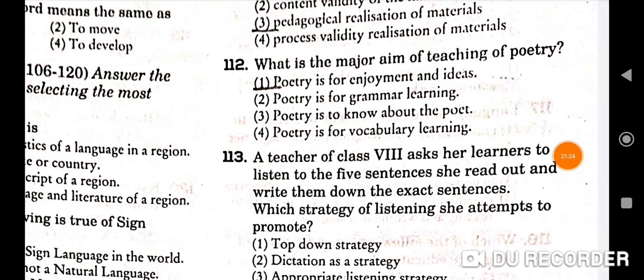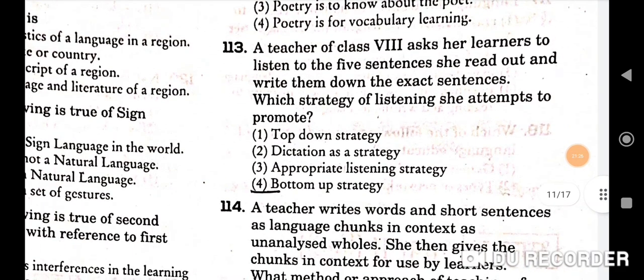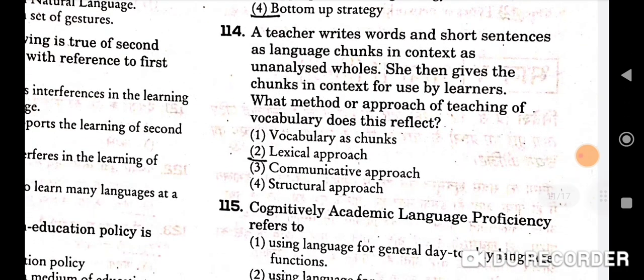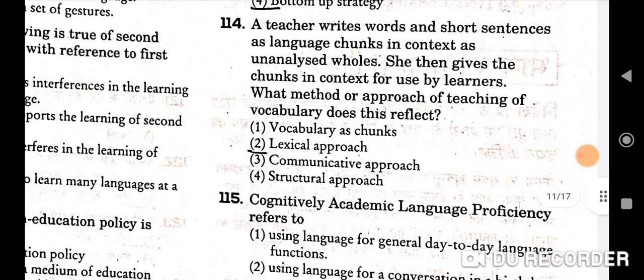Next is a teacher of class 8th asks her learners to listen to the 5 sentences she read out and write them down, the exact sentences. Which strategy of listening she attempts to promote? Bottom up strategy. ये strategies भी आप पढ़ के जाना. Next is a teacher writes words in short sentences as language chunks in context as unanalyzed wholes. She then gives the chunks in context for use by learners. What method or approach of teaching of vocabulary does this reflect? Lexical approach. Second is the correct option.